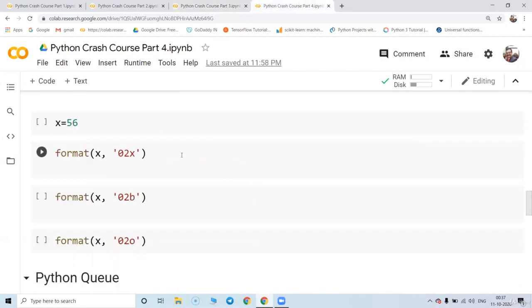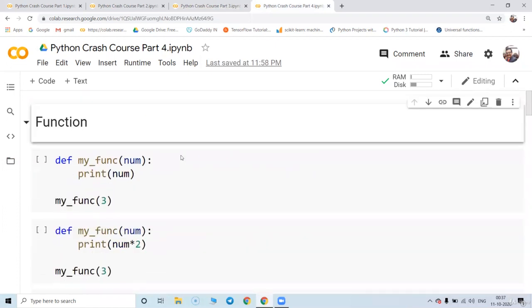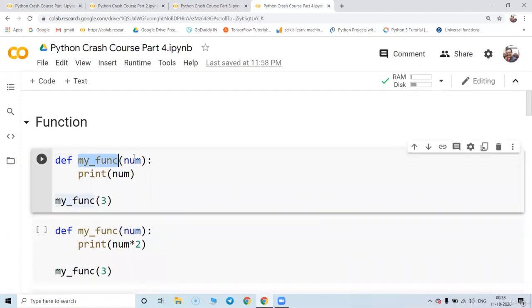Now this is basically called the dot format method. But before that we have a function. So a program can be written in a normal format. The program can be written in a function format also. So now what I'm going to do is create a function whose name is my function. I'm going to pass the value into that and this is going to print that value.